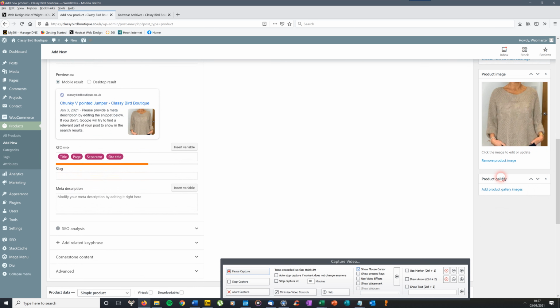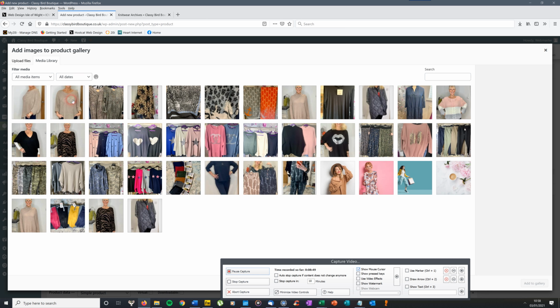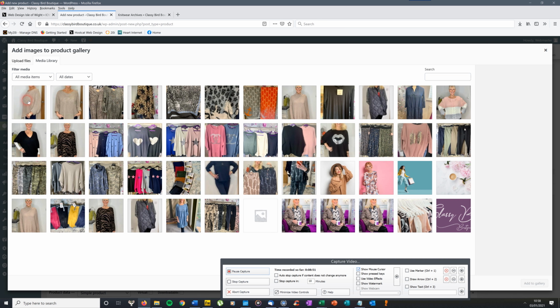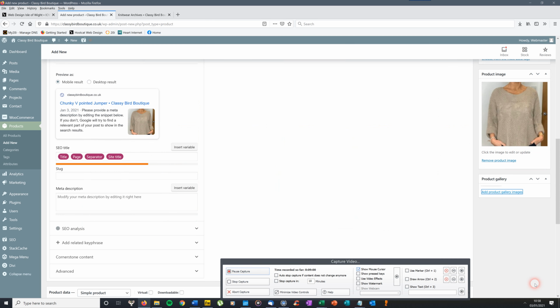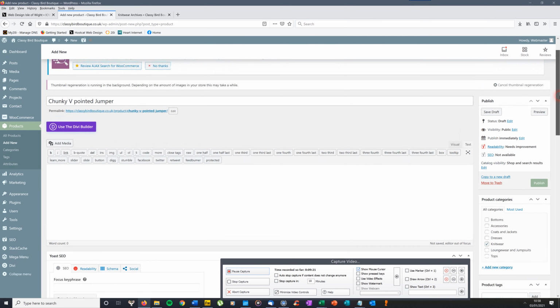Now, because you've got a second image, go to product gallery. Directly under that, add product gallery images. You don't need to add the one that we've just added, but we'll add this second one here. So let's put the tick there. Down to this button on the right hand side on the bottom, add to gallery, and you'll see that image is there. Now scroll back up on the right hand side, you'll see your product categories. So you tick whichever one that this item can go into. So I'm guessing knitwear. So I'll just click on that.